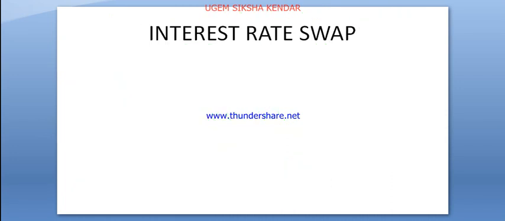So after that, interest rate swap. This is the most important topic. First of all, we have discussed the definition of interest rate swap. After that, we have discussed it in detail with an example.